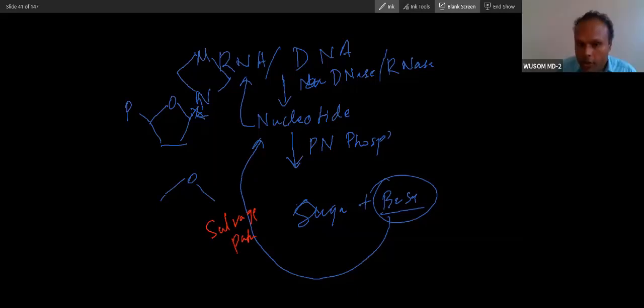Okay, so we will talk about this pathway: how the base is added to the sugar and this becomes a nucleotide. So remember these two pathways. This is general for guanine and adenine. Adenine has one extra step.